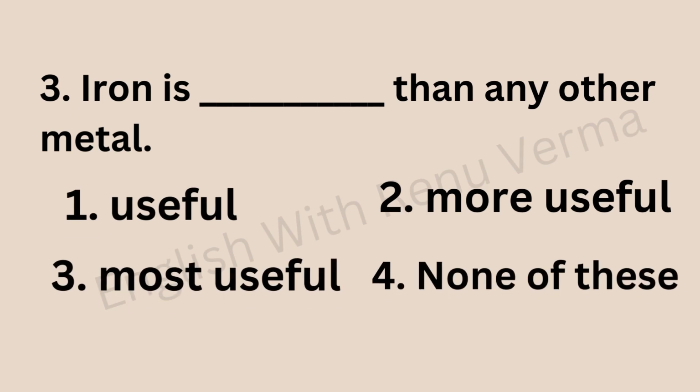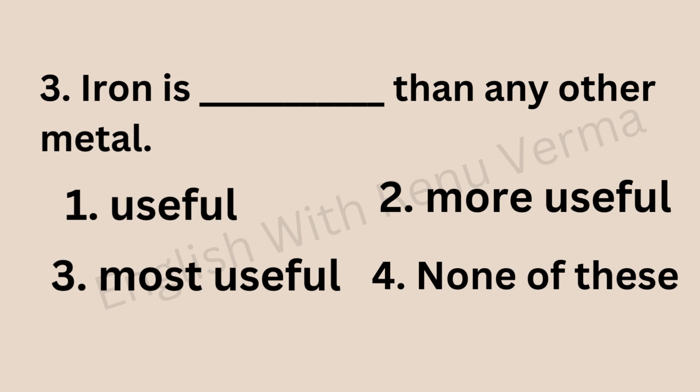Question number 3 is: iron is dash than any other metal. Useful, more useful, most useful, or none of these? What do you think? Here there is no the before the blank, right? There is than, and than is used after the comparative degree.